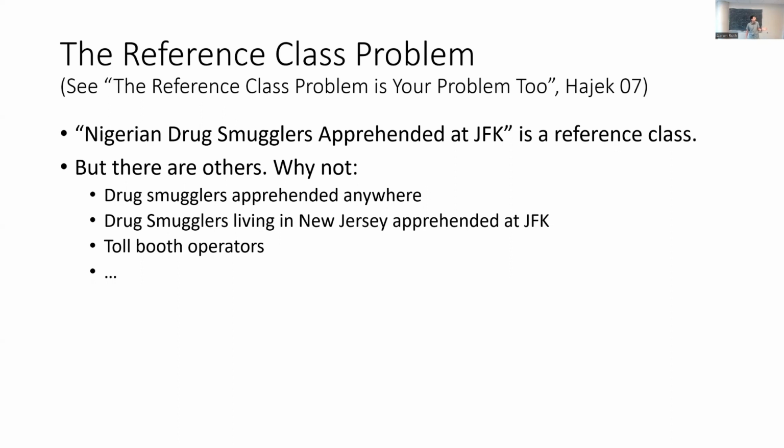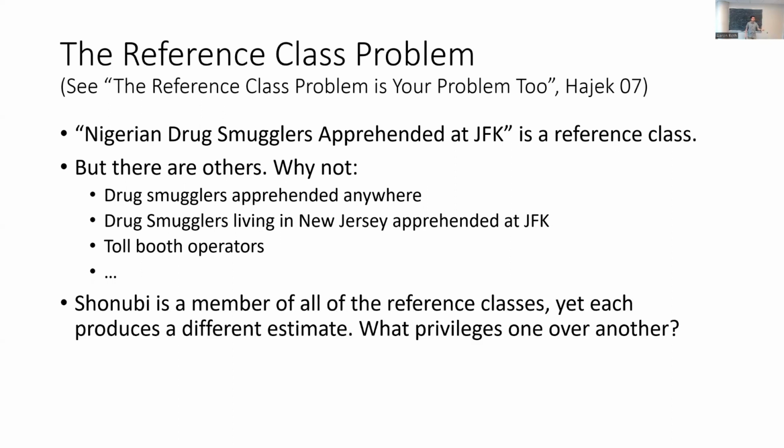We could have looked at people who work as toll booth operators. These are all reference classes that Charles Shonubi is a member of. And yet, if we had computed this average by averaging over these other reference classes, we would have gotten different answers. Okay, so since Charles Shonubi is a member of all of these reference classes, what privileges one of these answers over another? This is the reference class problem.